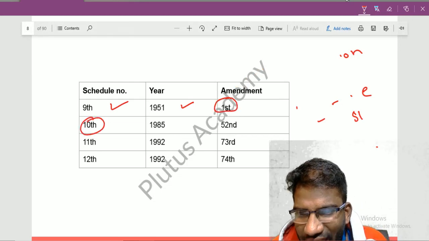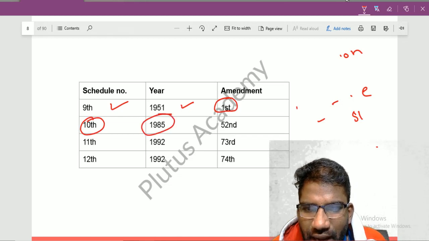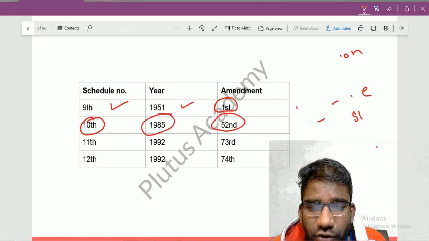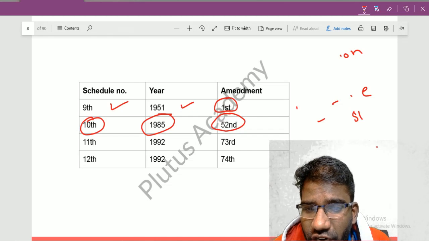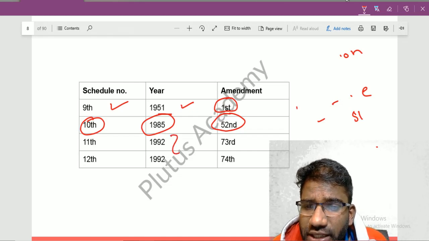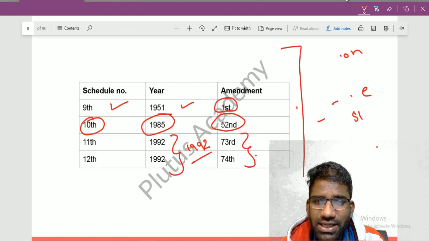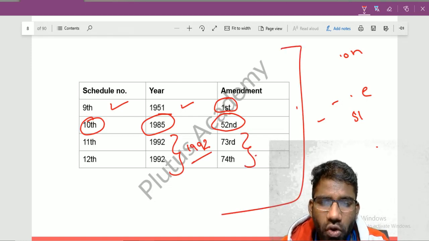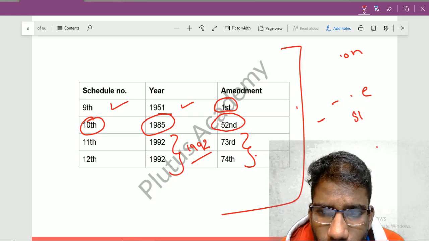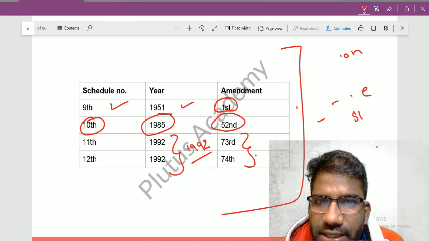The 10th schedule was added in 1985 when the Constitution was amended for the 52nd time. The 11th and 12th schedules were added in the same year, 1992, by the 73rd and 74th amendments. Guys, questions can be asked from this portion, so while learning, don't forget to remember the years and the amendments.